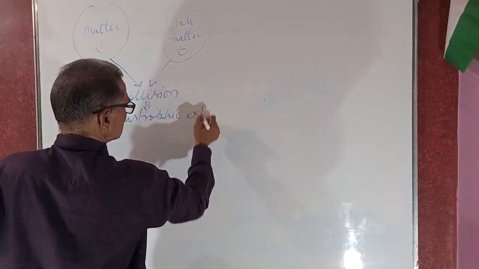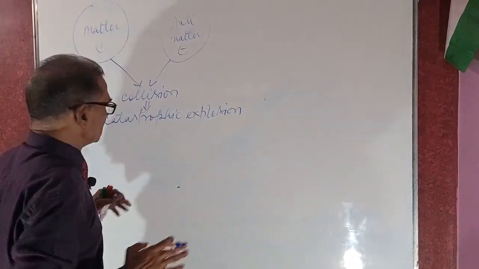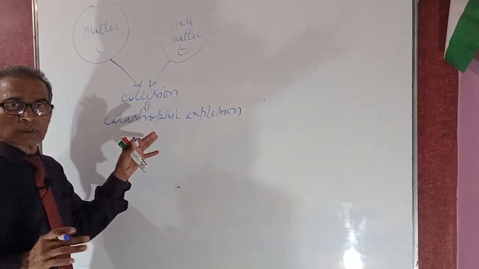The collision of matter and antimatter formed a catastrophic explosion.